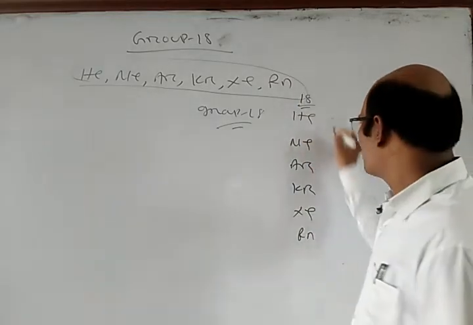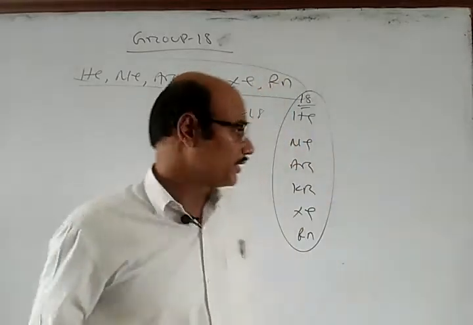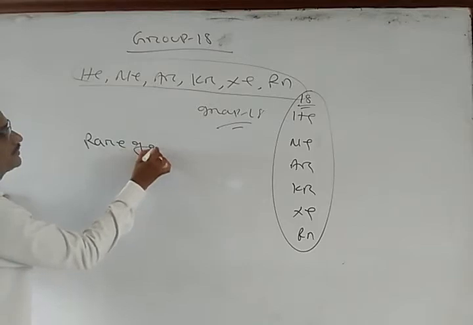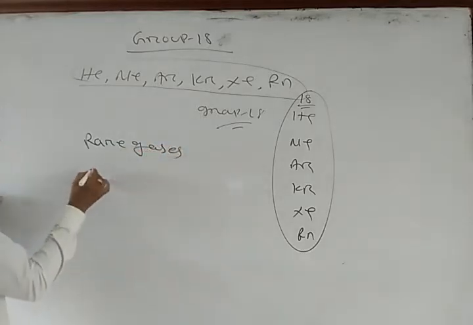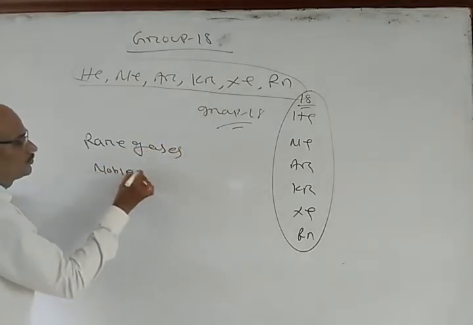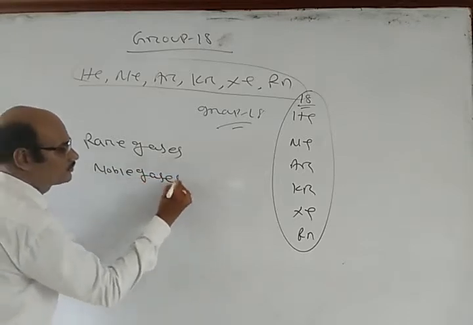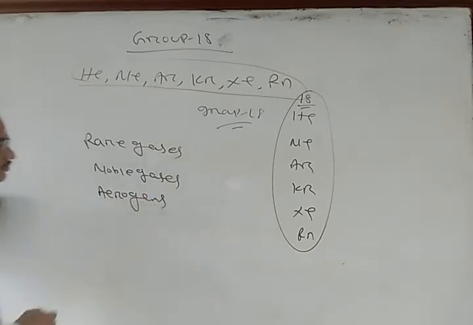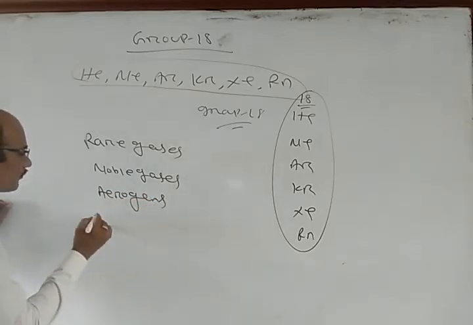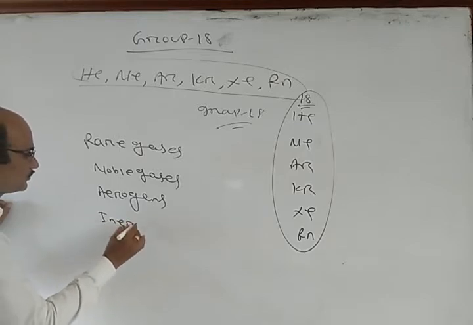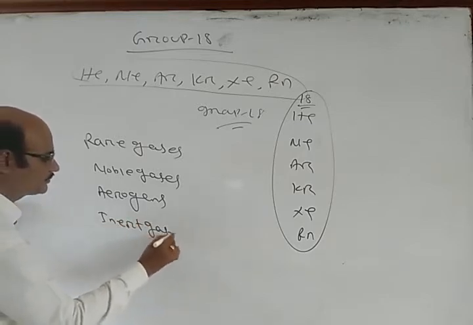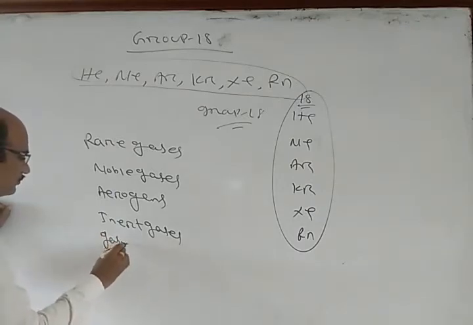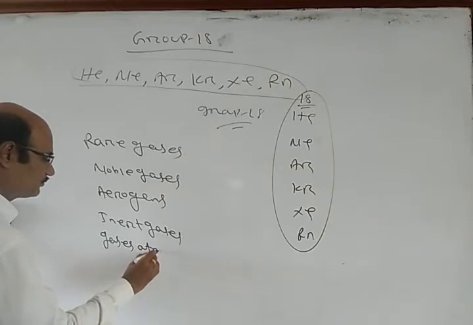These elements are also called rare gases, or noble gases, or aerogens, or inert gases, or gases of the atmosphere.